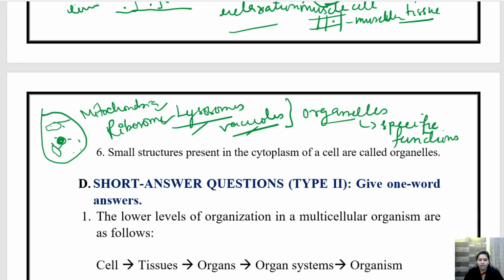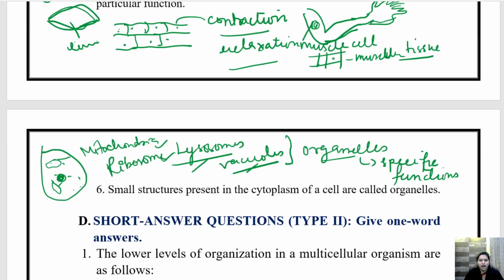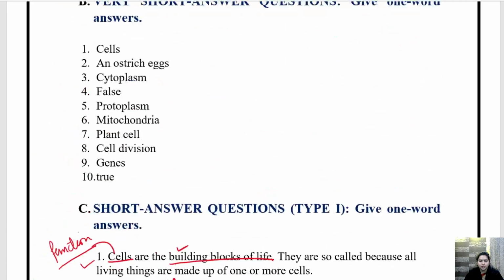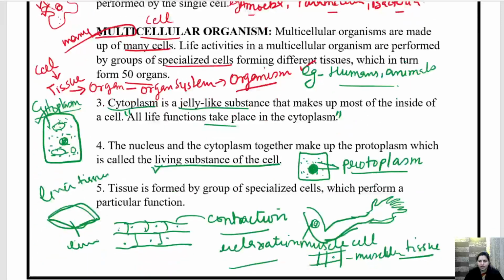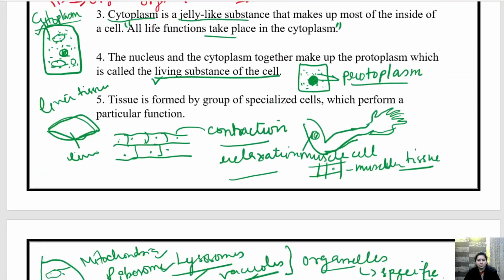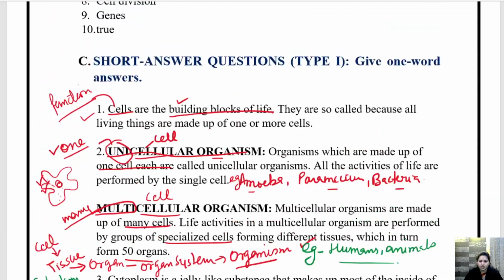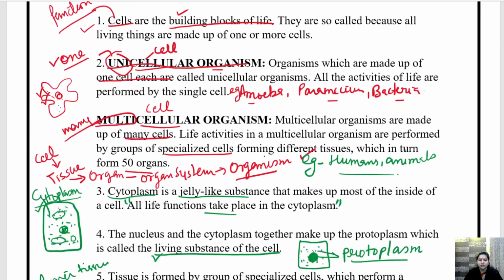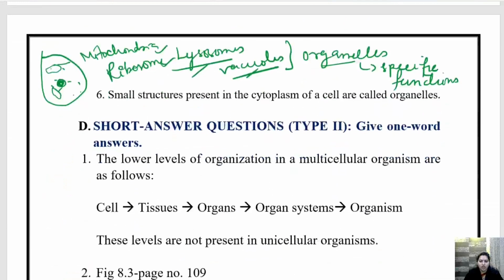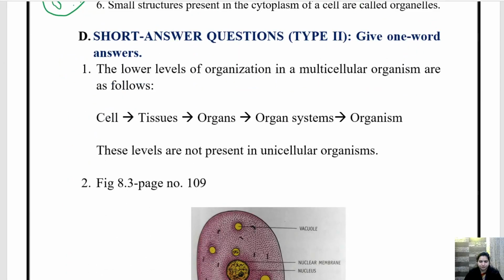Now moving ahead with short answer question type 2. I hope children this is clear to you and you have made the correction also. So this was short answer question type 1. Now moving ahead with short answer question type 2. Okay, so what is the question?